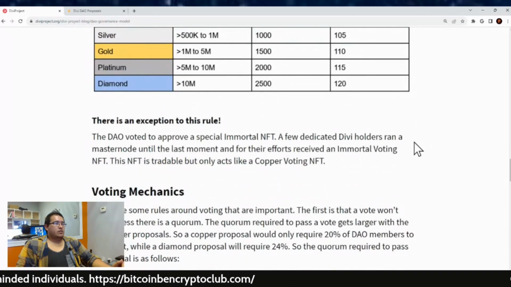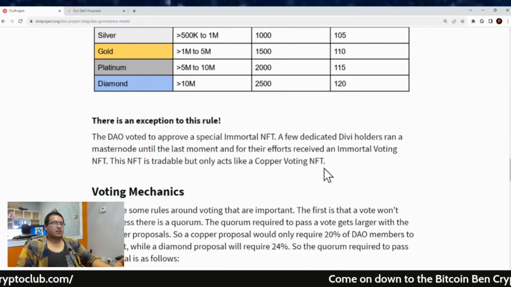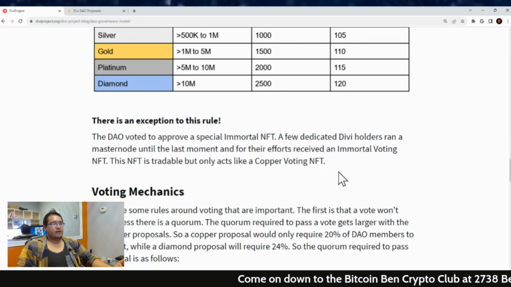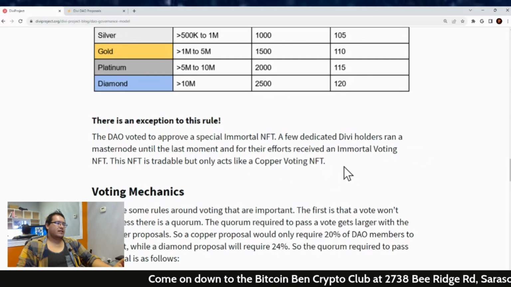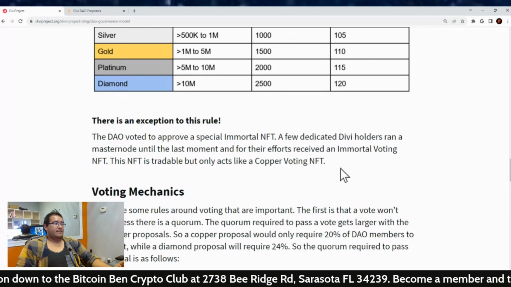Now, there is an exception to this rule. The DAO voted to approve a special immortal NFT. A few dedicated Divi holders ran a masternode until the last moment and for their efforts received an immortal voting NFT. This NFT is tradable but only acts like a copper voting NFT.